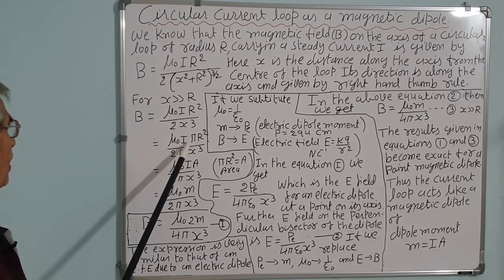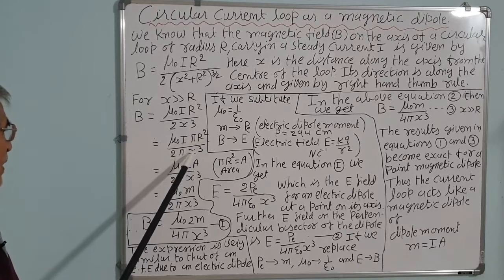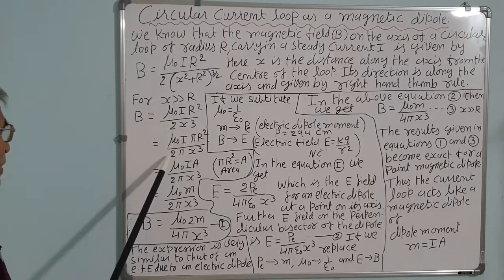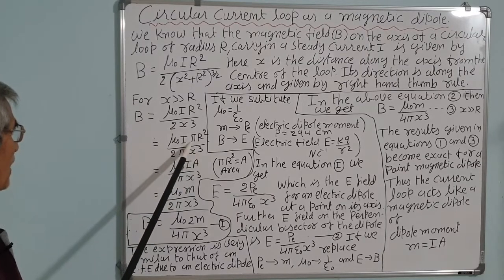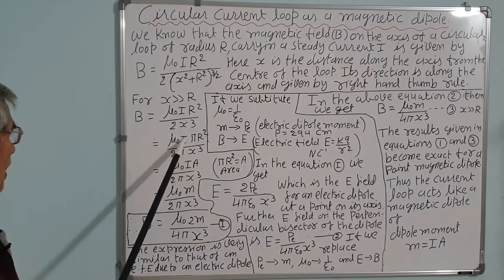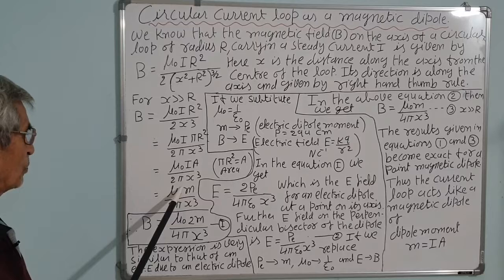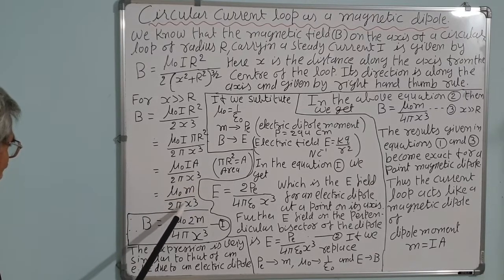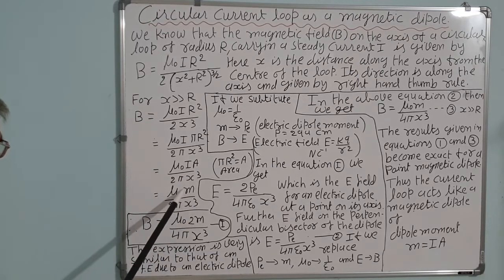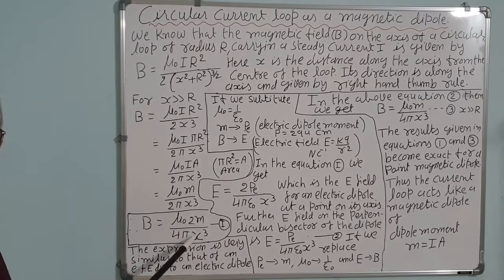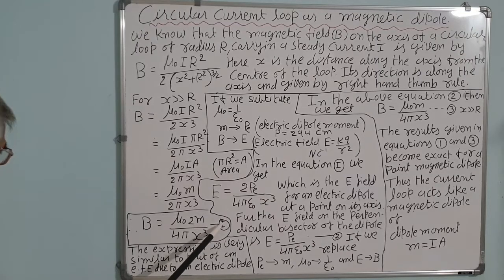Therefore, mu 0 I pi multiplied by pi and divided by pi, so it could be written as mu 0 I pi r square upon 2 pi x cube. But pi r square is the area of the loop, so put the area A here: mu 0 I A upon 2 pi x cube, which is mu 0 m upon 2 pi x cube. Therefore B is equal to, by multiplying and dividing by 2, mu 0 2 m upon 4 pi x cube. Say equation number 1.